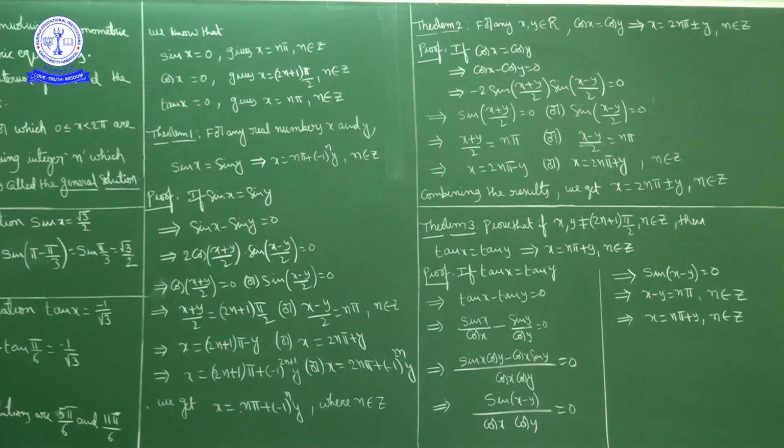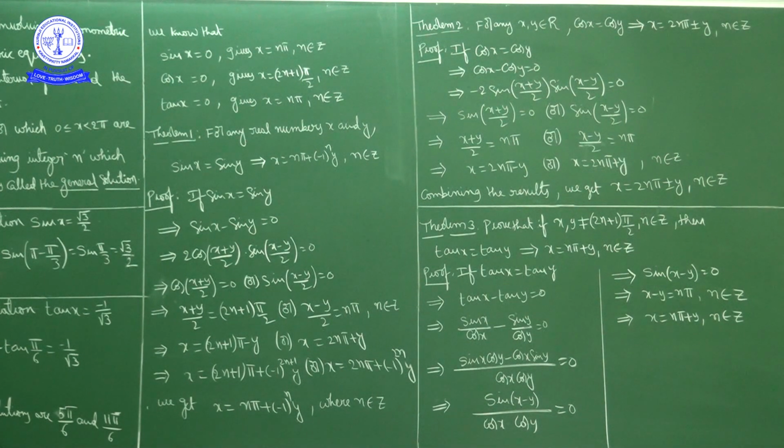Now the combined condition of these two is x equals n pi plus minus 1 whole power n into y, where n is an integer. We have two conditions: x is an odd multiple of pi minus y, and x is an even multiple of pi plus y. For example, if n is 1, we get pi minus y, an odd multiple of pi minus y. If n is 2, we get 2 pi plus y. So the combined condition is x equals n pi plus minus 1 whole power n into y.